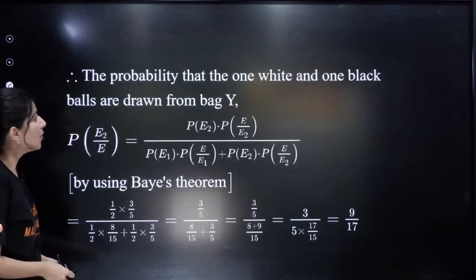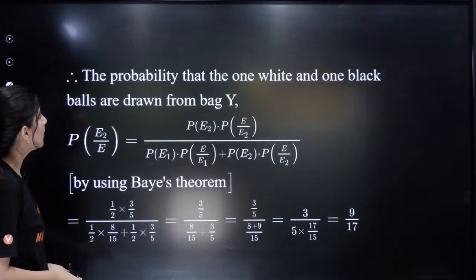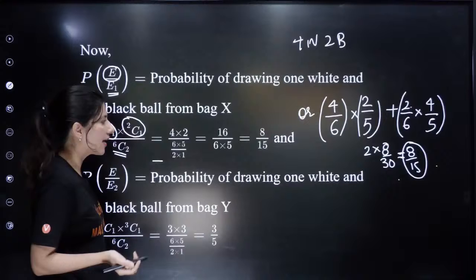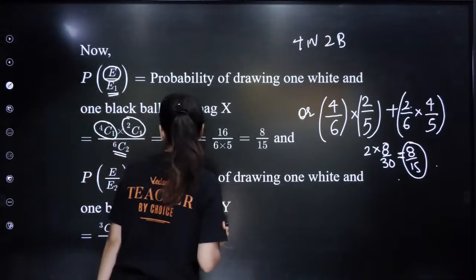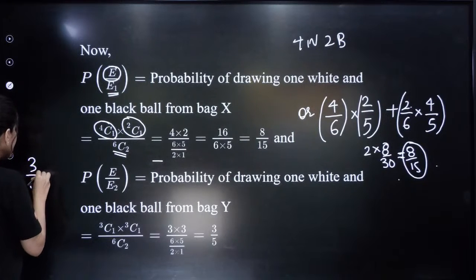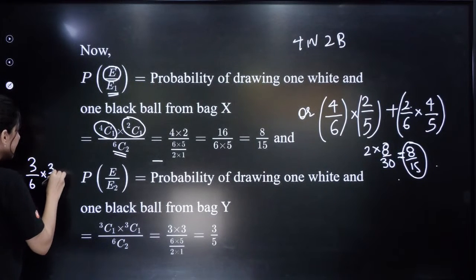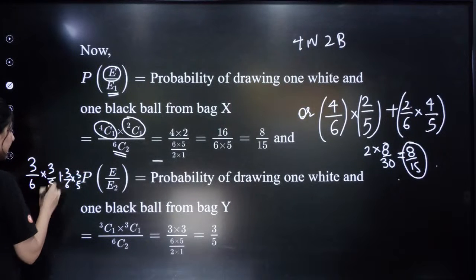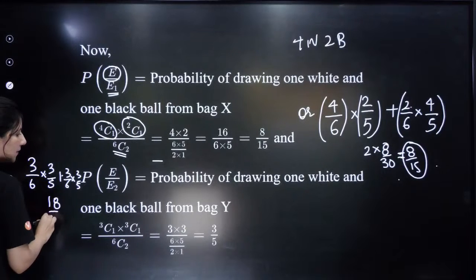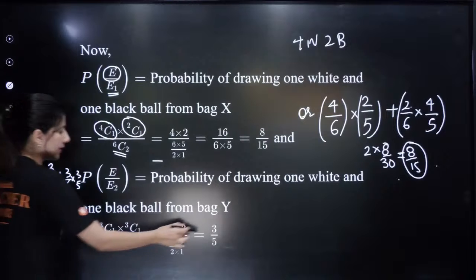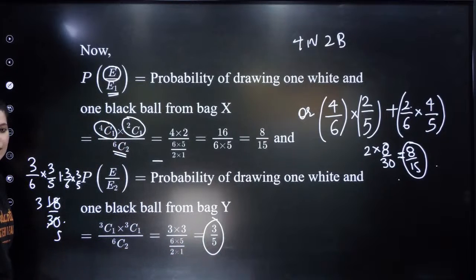Again, now from bag Y. What is happening in bag Y? Bag Y configuration is 3 white and 3 black. So how do we get 1 white and 1 black? 3 upon 6 into 3 upon 5, plus again 3 upon 6 into 3 by 5. So 3 3s are 9, and 18 by 30 as well. Can you see the same thing is coming? Same answer is coming. You can do both things.